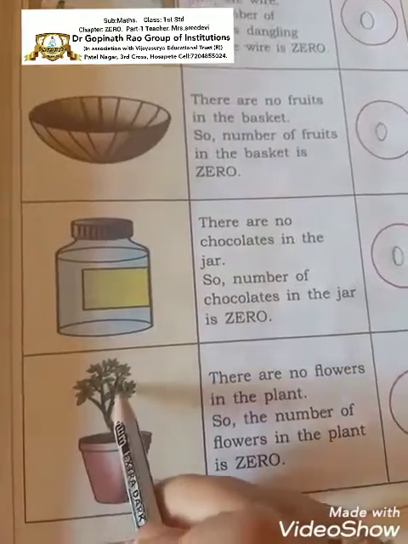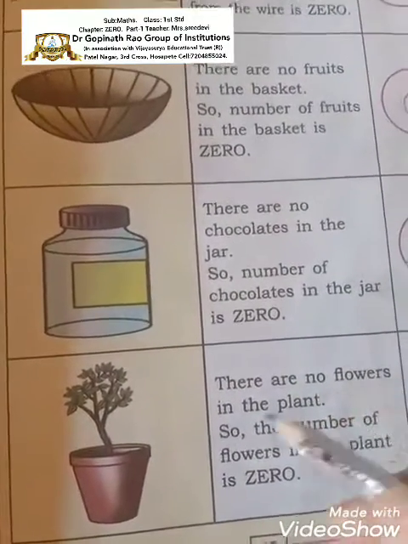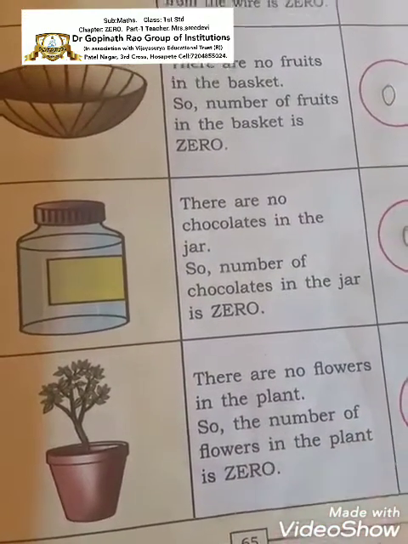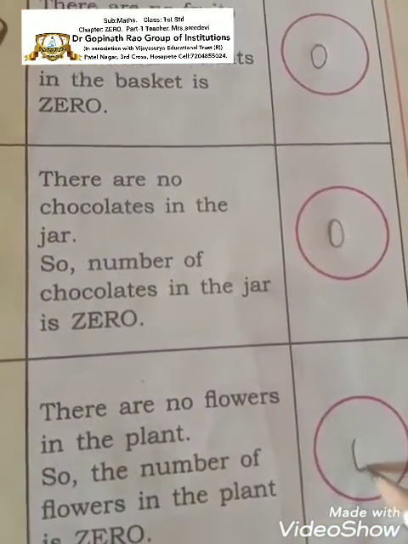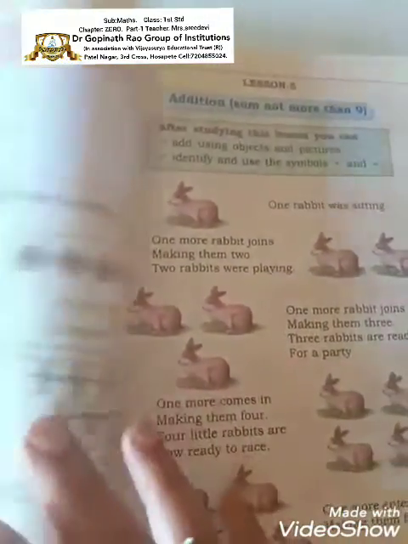Is there any flower here on this? No flowers. So there are no flowers on the plant. So the number of flowers on the plant is 0. Write here 0. How to write 0? Like this, oval shape. Okay, children? So, here